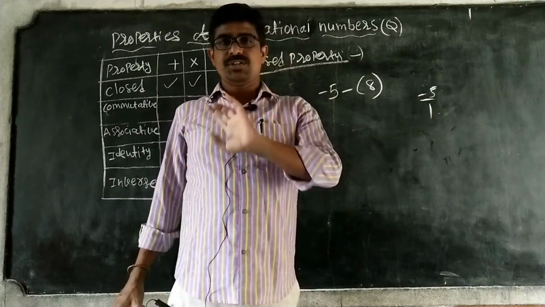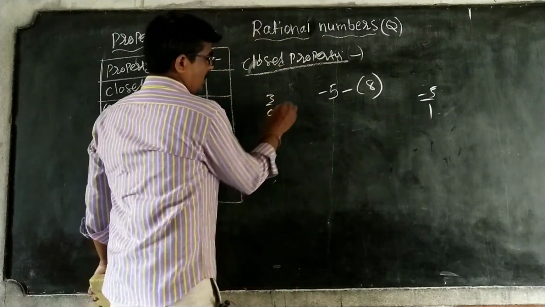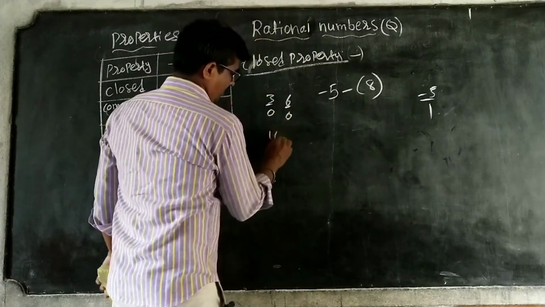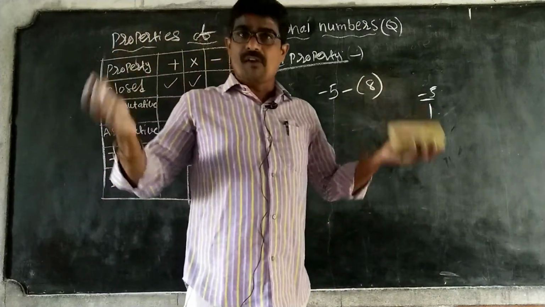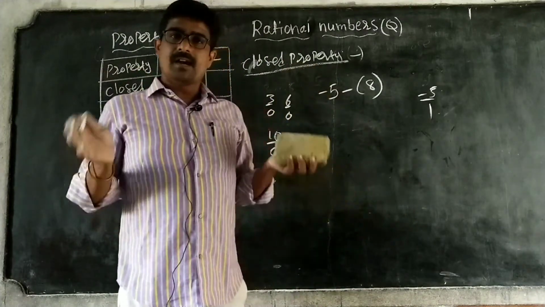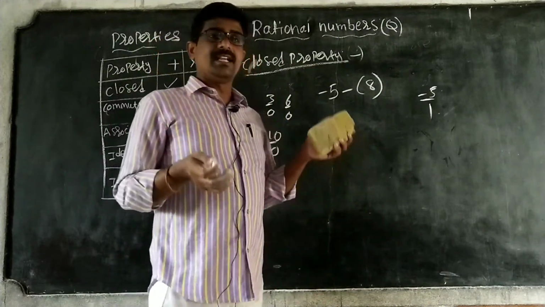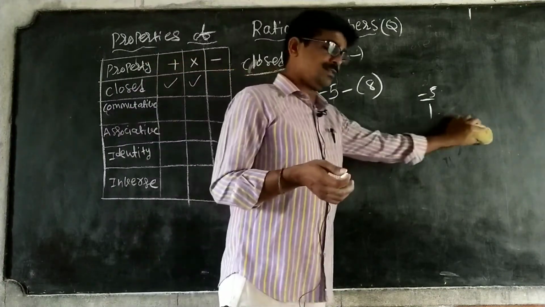So q is never 0. Put any number by 0, for example 3 by 0 or 6 by 0, 10 by 0. Something by 0, the result is undefined. It is not defined, infinity. That's why we say q is not equal to 0.